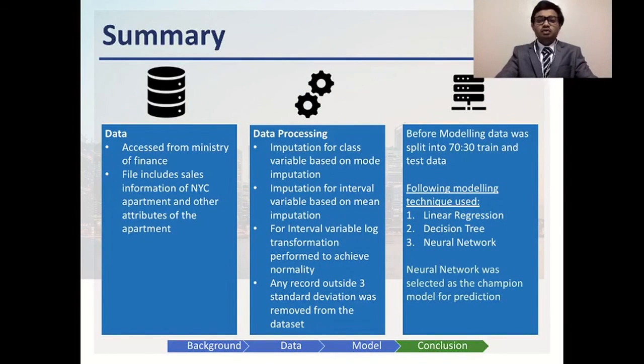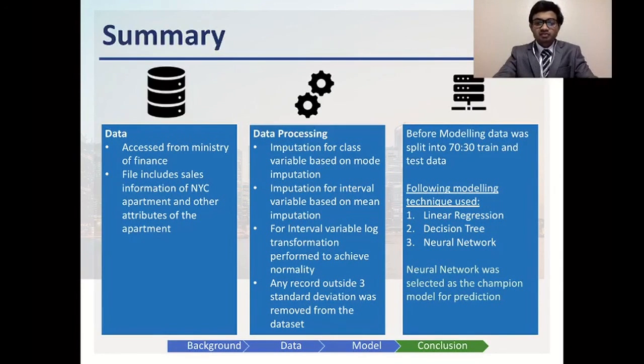So I would like to conclude our presentation by summarizing everything that we did in this project. We started off by scraping data from the Ministry of Finance New York website, which is a publicly accessible website and contains the sales information for all the properties listed in New York. Once we had the data, we went on to perform various data processing measures. We started off with imputation, and we did a mode-based imputation for our categorical or class variables and a mean-based imputation for our interval variables.